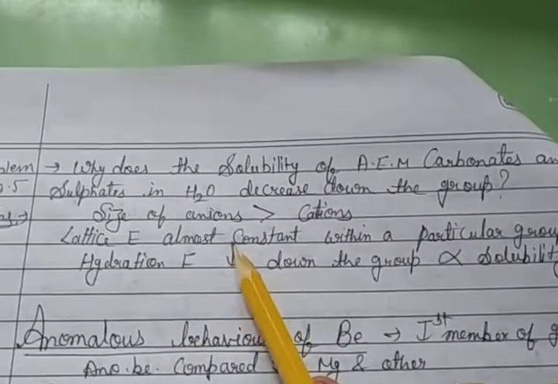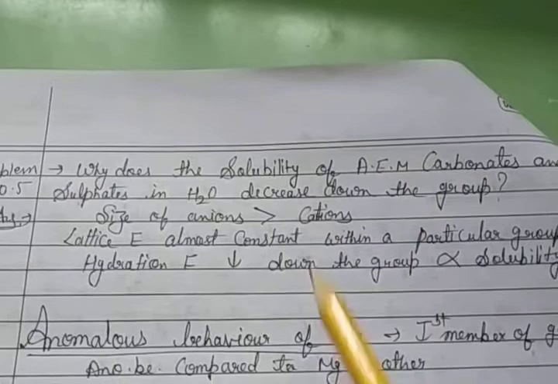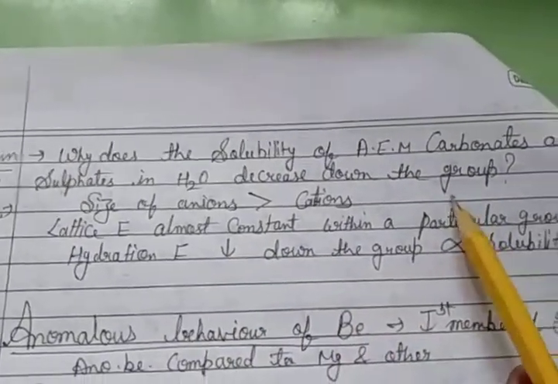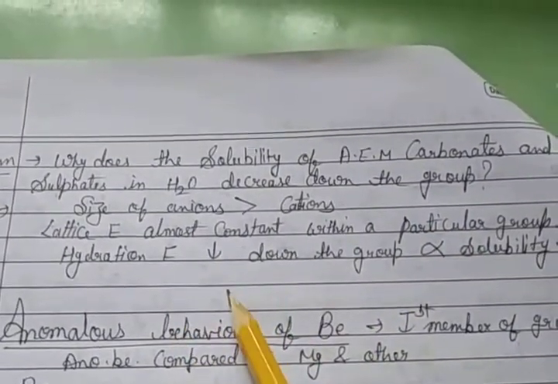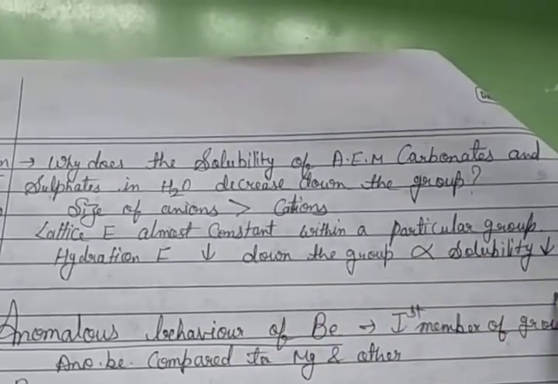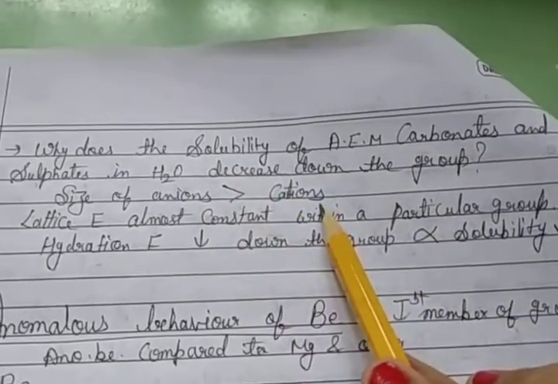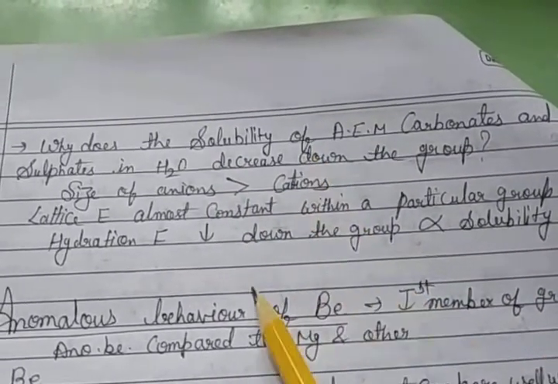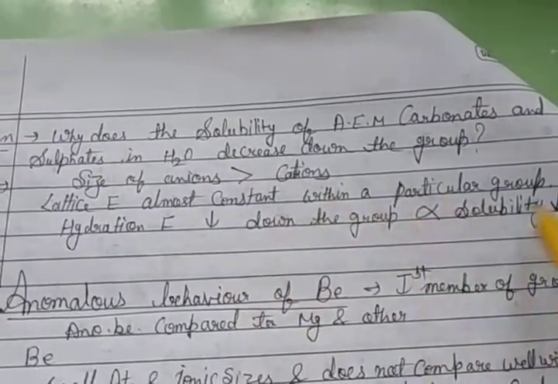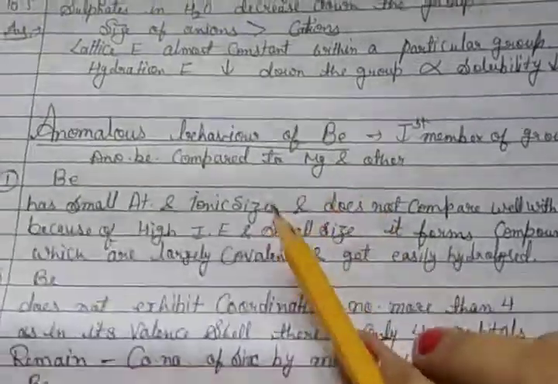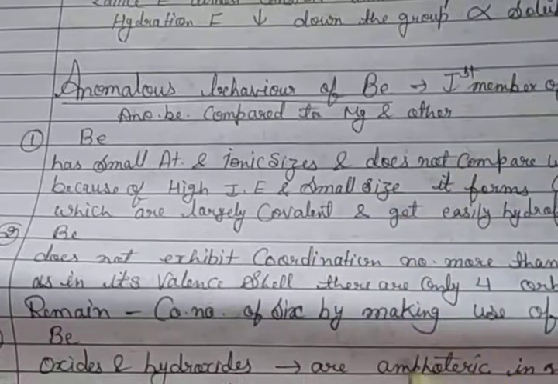The reason you already know: as we go from top to bottom, the anion size is much larger in comparison to the cation size. So lattice energy is almost constant within a particular group, while hydration enthalpy decreases down the group, and solubility also decreases. So the main concept is that the size of the anions is greater than the cations, and then hydration enthalpy decreases down the group, so solubility also decreases.